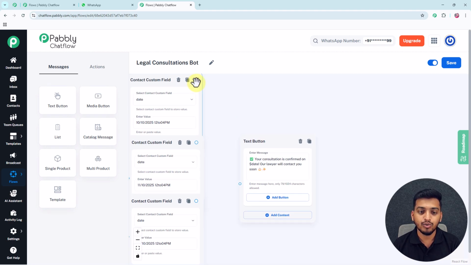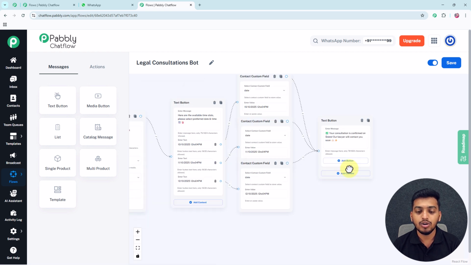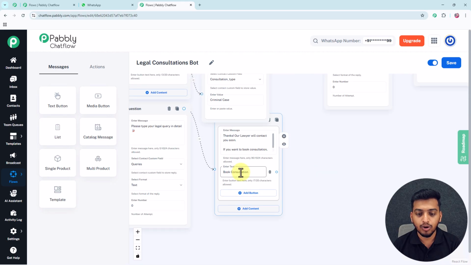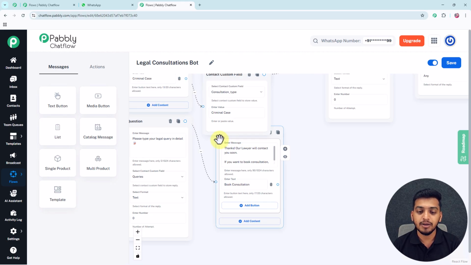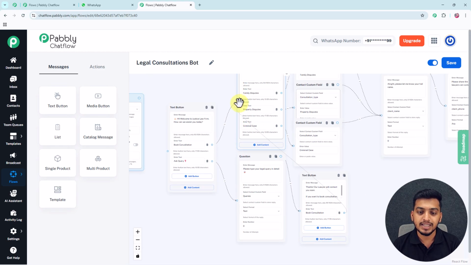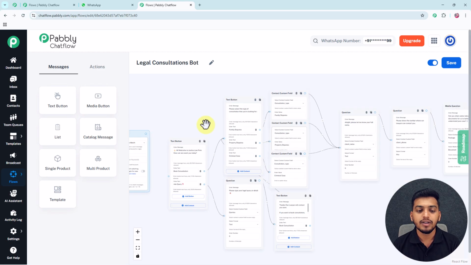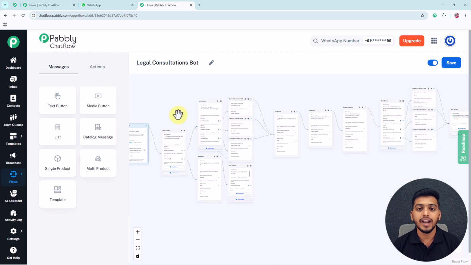Now I just have to connect all of these following circles, and with this the creation of my WhatsApp chatbot is complete. Now I will go back, and from this second book consultation button which I have created for my second button ask query, I will just connect this particular button with this particular message box, so that if my customer clicks on this book consultation button, this particular message box with this types of consultation automatically gets delivered to him. And now I will connect both of these following circles. And here, as all of the circles of my chatbot are connected, so now I will just click on this save button to save my workflow. Otherwise my chat flow will not work as expected.